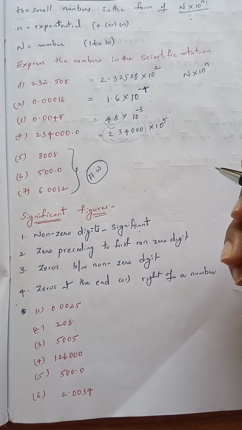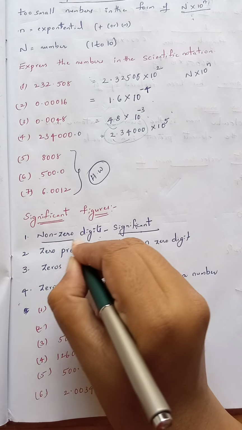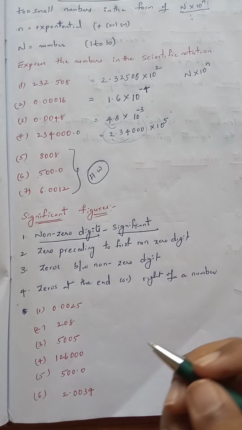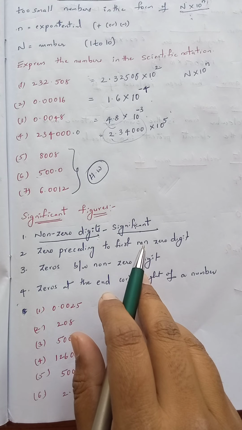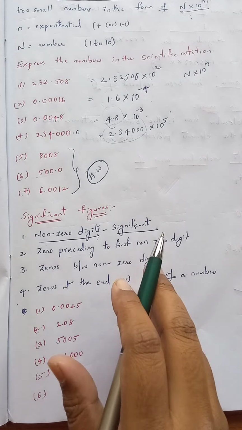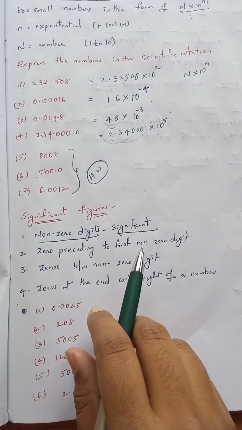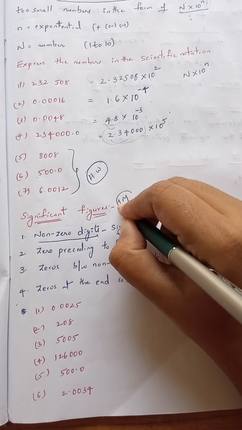All non-zero digits are considered as significant. That is the first point. If a 0 is present, based on the place where it is located, we can consider it as significant or non-significant. First we'll see which zeros are considered as significant figures. Even this is important for 1 mark.